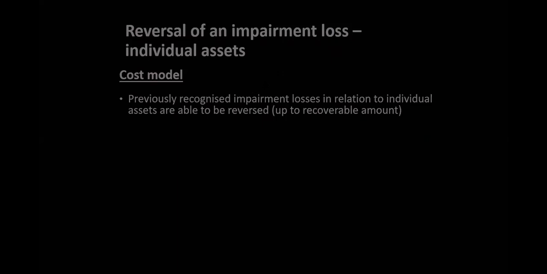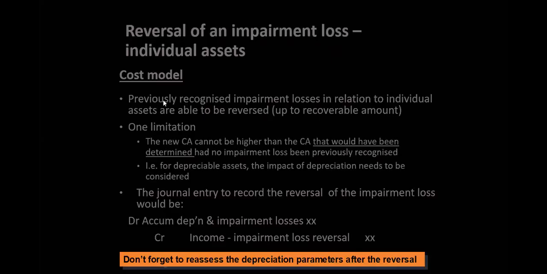Under the reversal of impairment, there are two things: cost model and the... what do you call? We'll take it later. Cost model. Previously recognized impairment losses in relation to the individual assets are able to reverse. Now, just because of threats and weaknesses, we did impairment. We recognized the impairment. But in certain cases, there may be positive factors inserted later on.